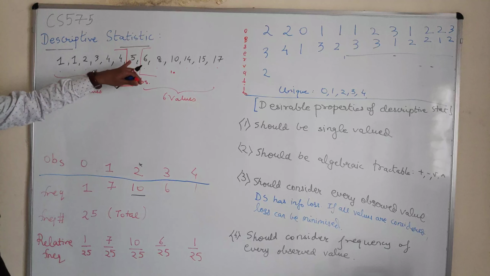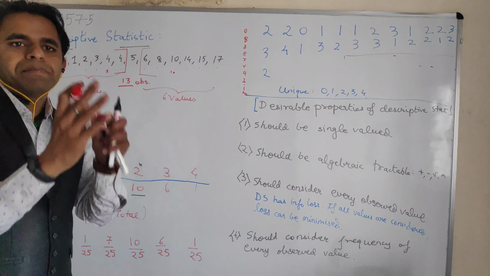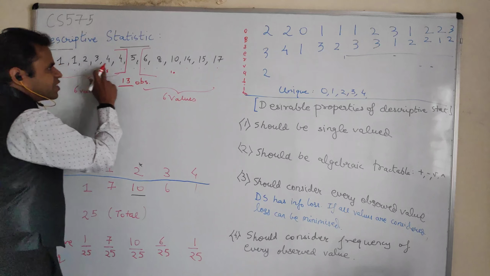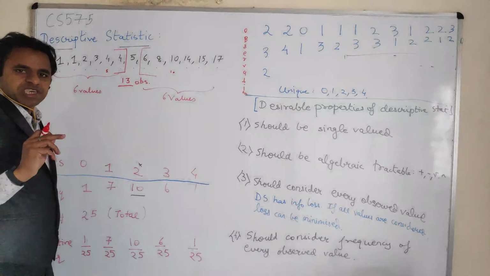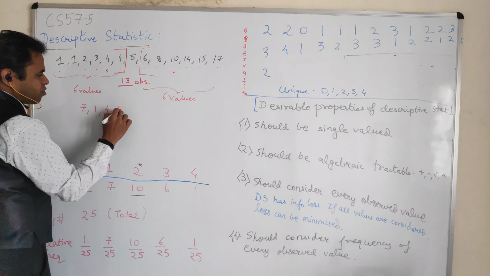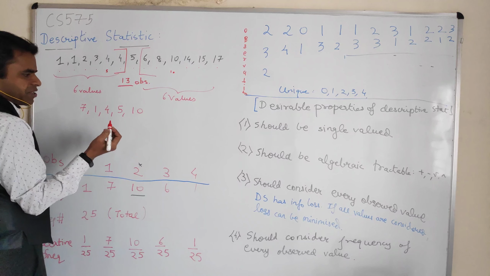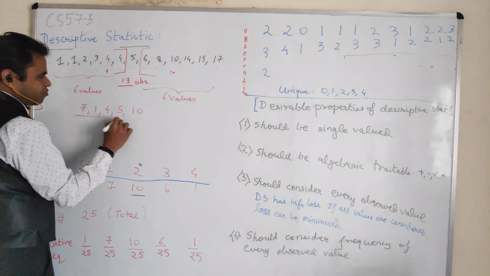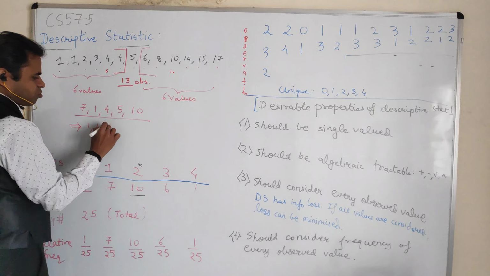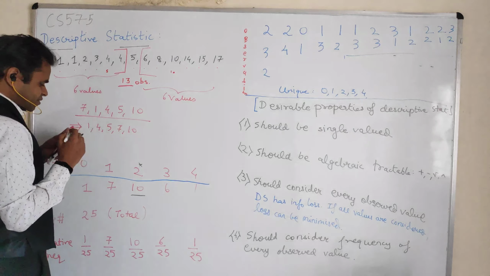So in this case, the value 5 is the median. Median means it lies exactly in the middle of the given data set. But remember, middle only when the data is in sorted fashion. For example, if I have data like 7, 1, 4, 5 and 10, I cannot say that 4 is my median. I need to first sort this. In ascending order, that will be 1, 4, 5, 7 and 10. And now locate the data which is at the center.